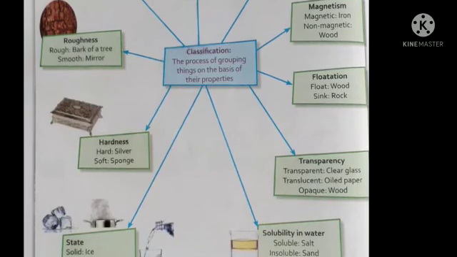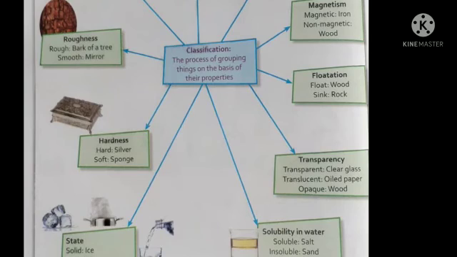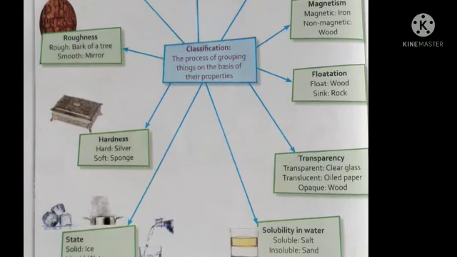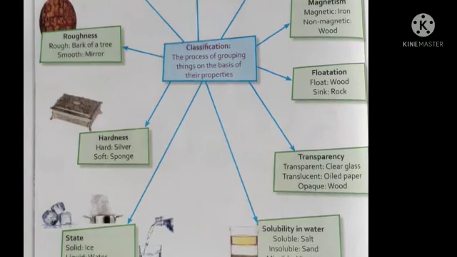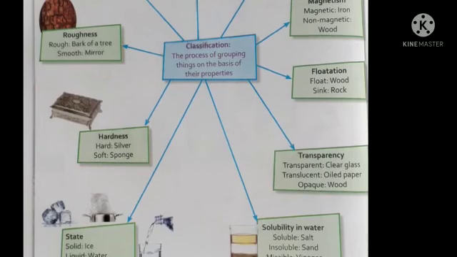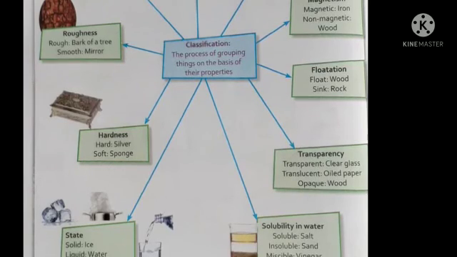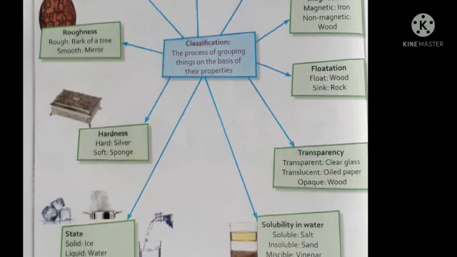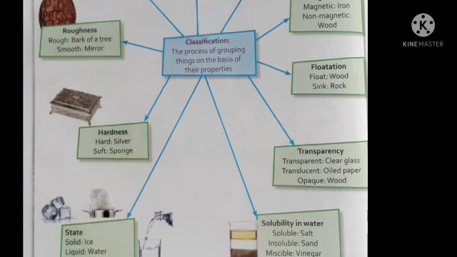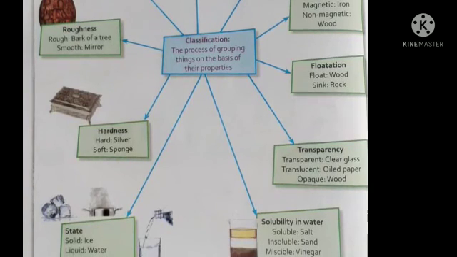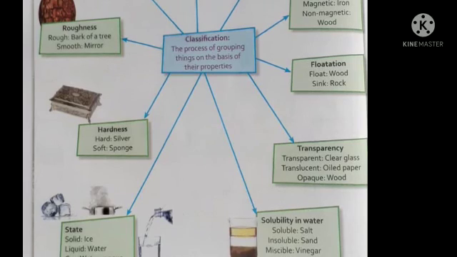Now, what are miscible and immiscible liquids? Students, miscible liquids are the liquids that dissolve in water. For example, vinegar or alcohol. And what are immiscible? The liquids that do not dissolve in water are called immiscible liquids. For example, petrol or mustard oil.